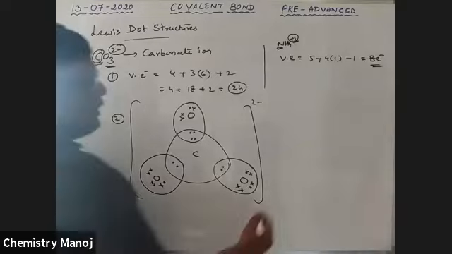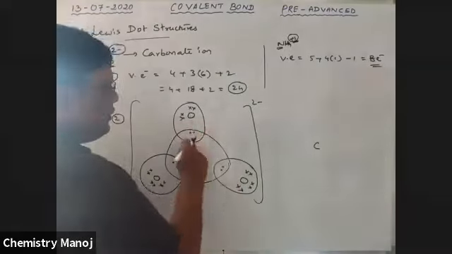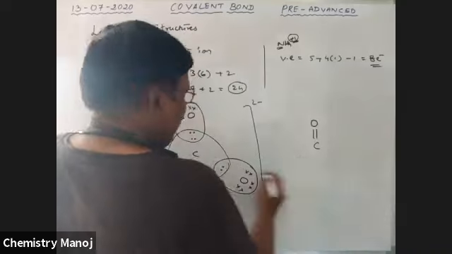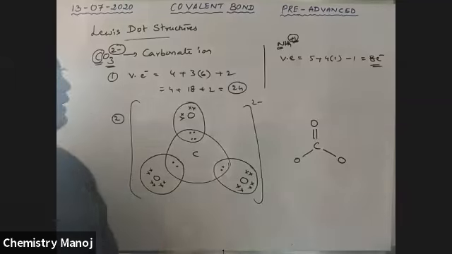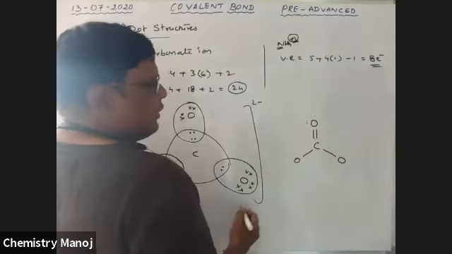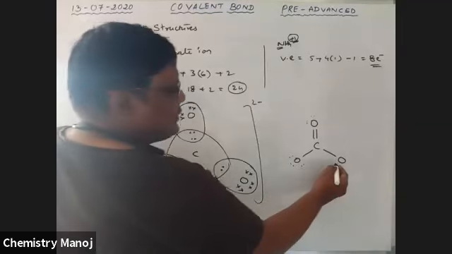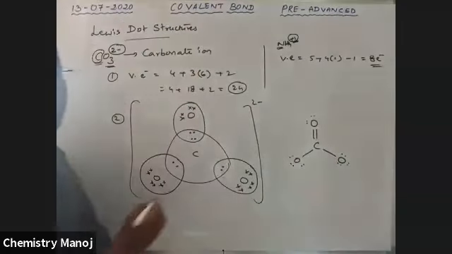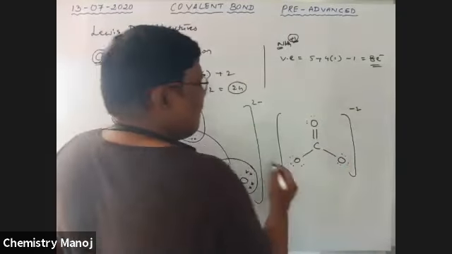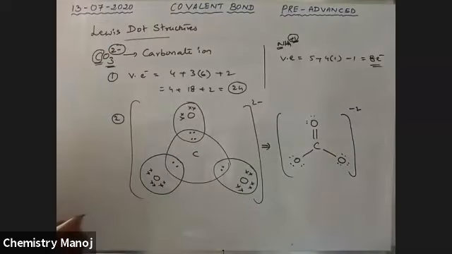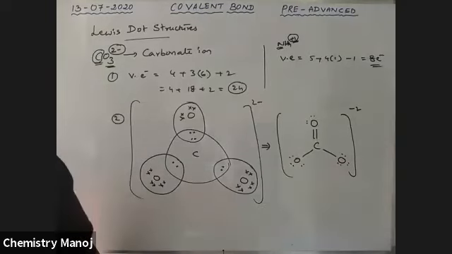So we will rewrite it as carbon. This oxygen has a double bond with carbon, and another oxygen has a single bond. The double bond oxygen has 2 pairs of electrons. The single bond oxygen has 3 pairs of electrons. So this overall contains -2 charge. Both are the same. This is the Lewis dot structure for the CO3 2 minus ion, the carbonate ion.